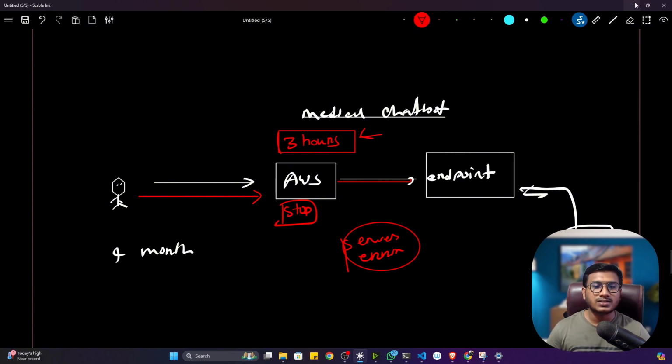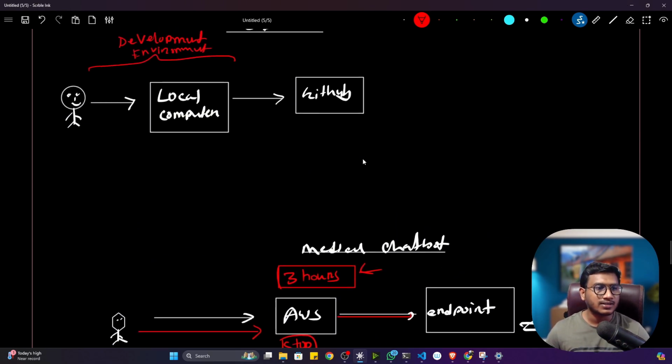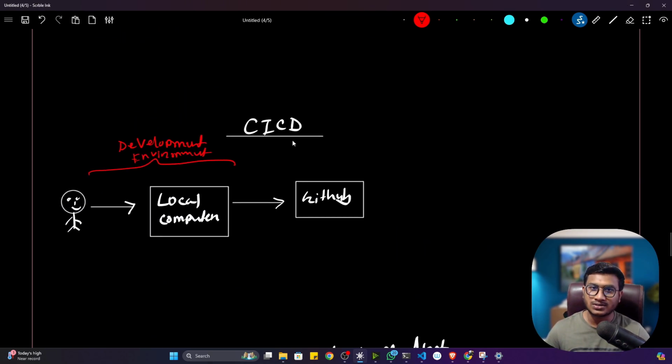If ChatGPT is down for 3 hours, definitely people will move to Google Bard or any other software we have. Now see, ChatGPT is also updating their application day by day. But did you ever observe the server being down? No, you don't see the server down, but they're still able to make changes in their application. How? Because they are following the CI/CD approach, continuous integration, continuous delivery. That means the application keeps running, but in the backend they're pushing their source code and new features, and the features are automatically updated. So this is called CI/CD.